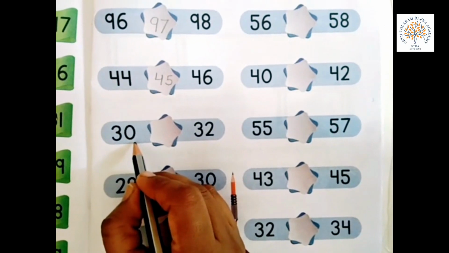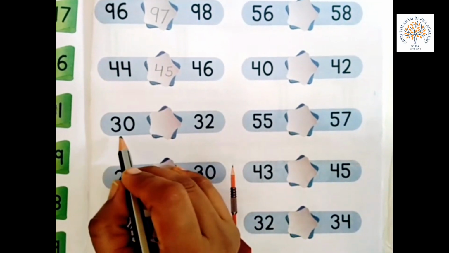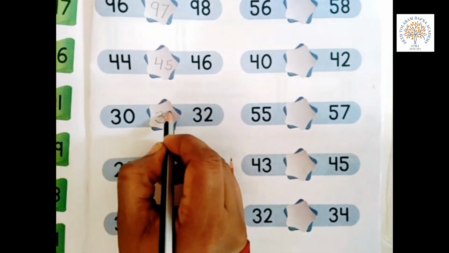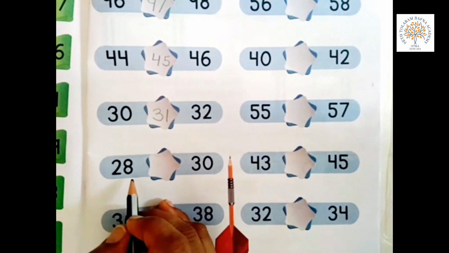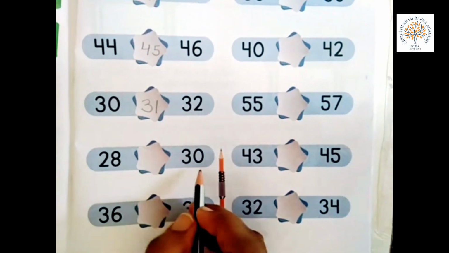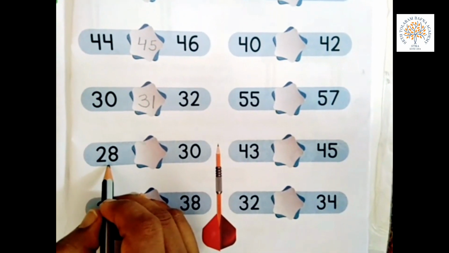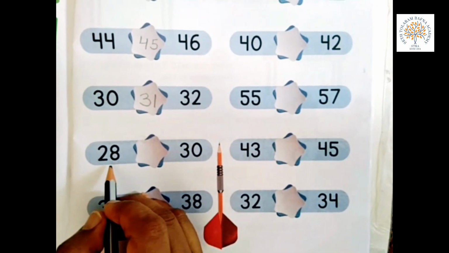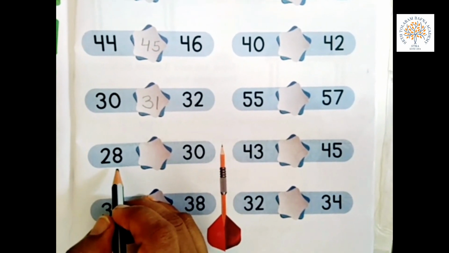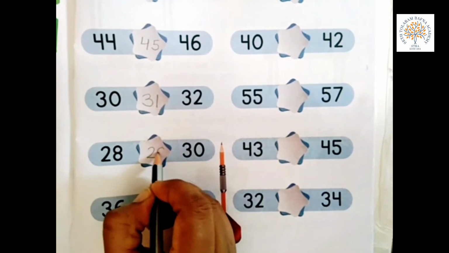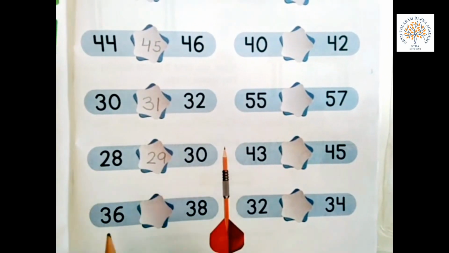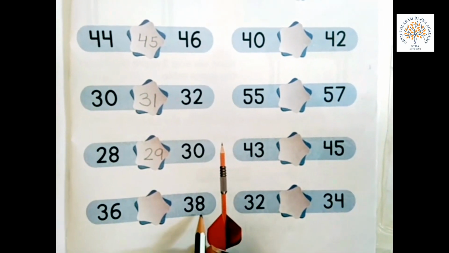Now 30 and 32. What comes in between 30 and 32? 30, 31, 32. Now 28 and 30. What comes in between 28 and 30? Start counting from 21. 21, 22, 23, 24, 25, 26, 27, 28, 29. What comes in between 28 and 30? 29.